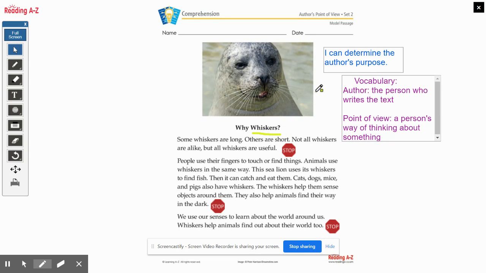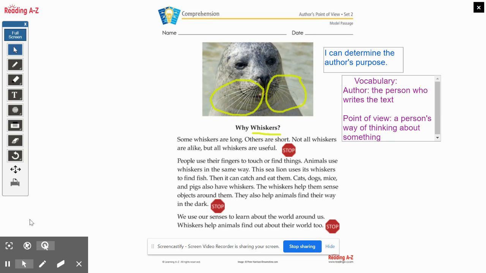Whiskers. And if you don't know what whiskers are, if we look here at our sea lion, these right here on our sea lion are our whiskers. So I think that to figure out what our author thinks about whiskers, I'm going to have to keep reading. So let's take a look at this first paragraph here. It says, some whiskers are long, others are short. Not all whiskers are alike, but all whiskers are useful.